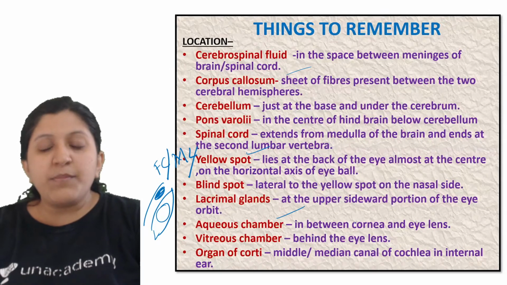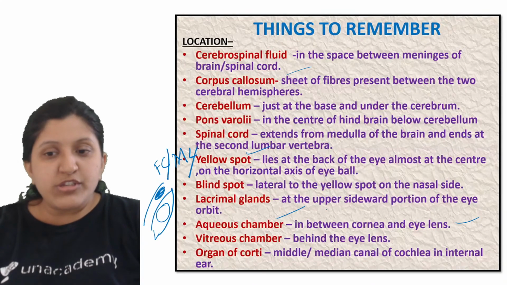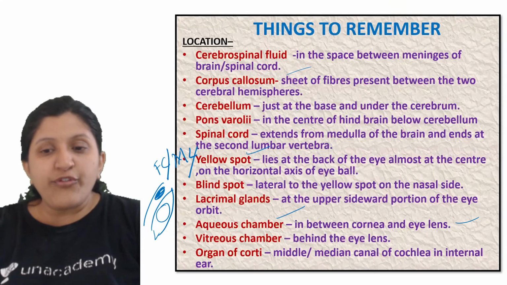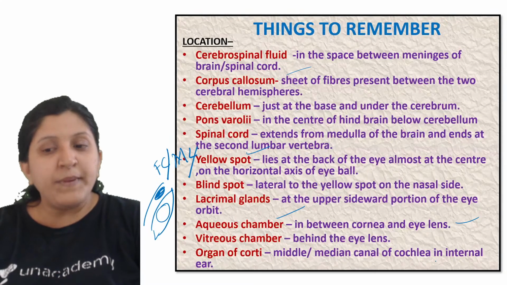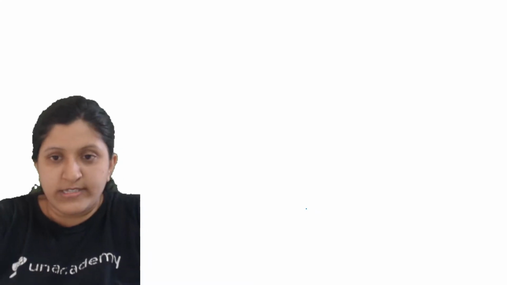Now the aqueous chamber is in between the cornea and the lens. The vitreous chamber is behind the lens. All right, so now the organ of Corti. This is in the middle or median canal of the cochlea in the internal ear. So this is the one.